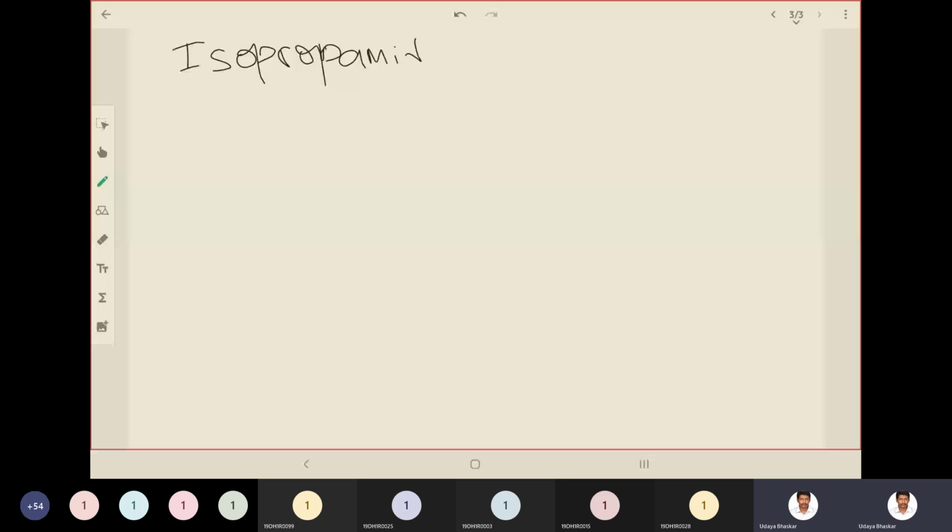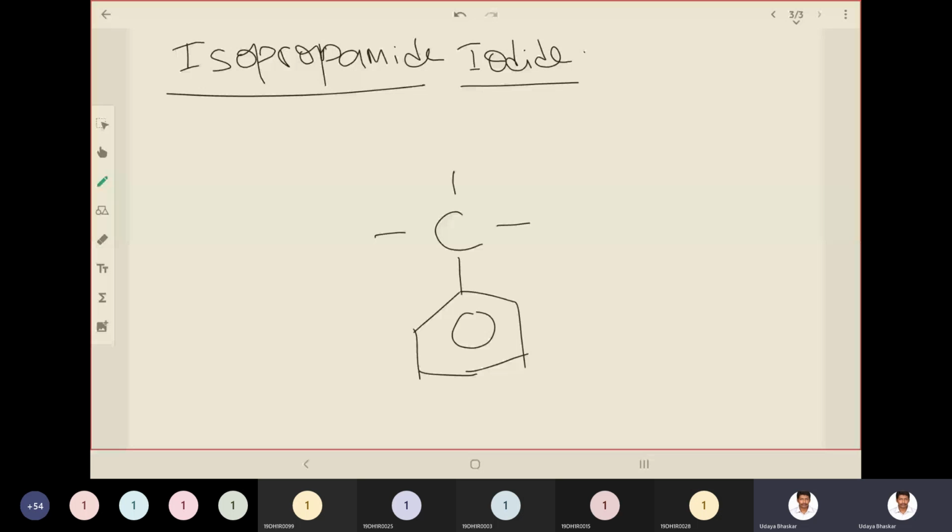Isopropamide is the salt of iodine. Here you have a central carbon with four attachments. Two of them are phenyl rings.